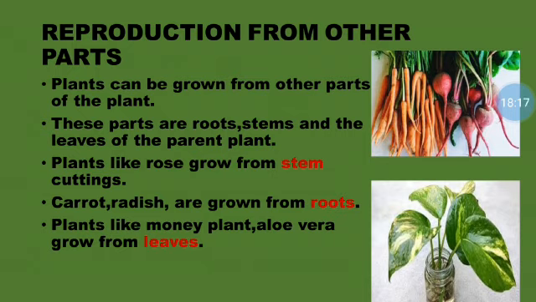Okay. Then carrot and radish are also grown through the roots. Okay, and leaves. For leaves, the best examples are plants like money plant and aloe vera. So if you take the leaves and plant them, you will get the money plant or aloe vera plant. Okay, this is all about reproduction from other parts.